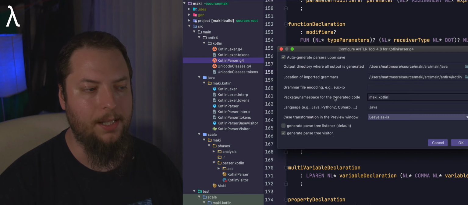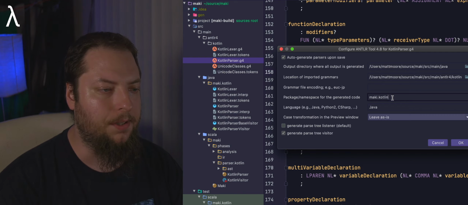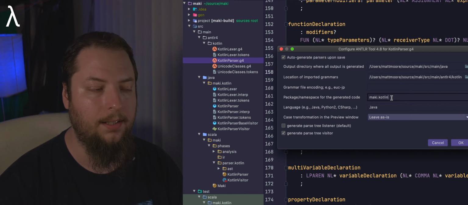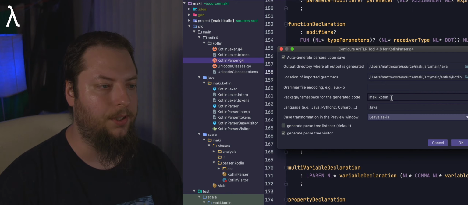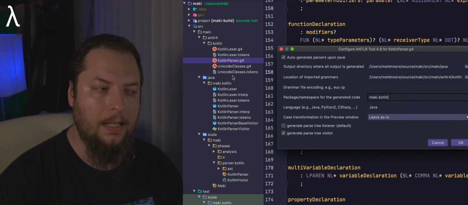The package namespace for the generated code is completely arbitrary. You can set this up however you want. I've called it maki.kotlin, and the basic idea here, if you look on the left, is that it's just underneath the Java folder. We could put our generated parser underneath there.